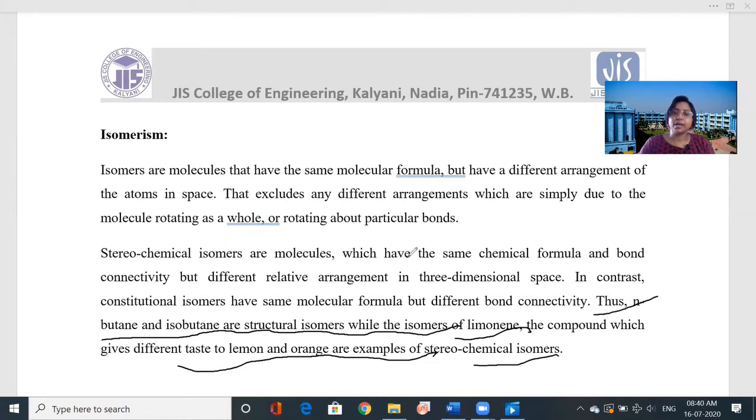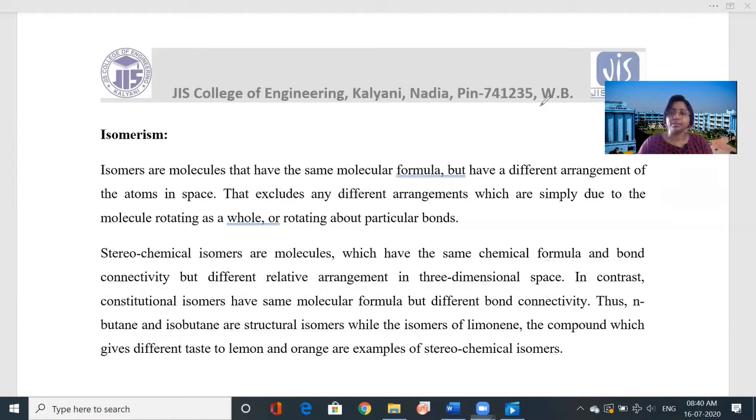The stereochemical isomers are the molecules which have the same chemical formula and bond connectivity, but different relative arrangement in three-dimensional space. But for structural isomers, the bond connectivity is different. So now, if you look at the example, then you will be more clear.